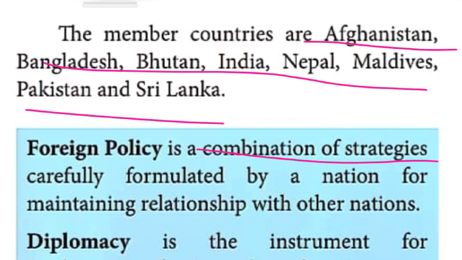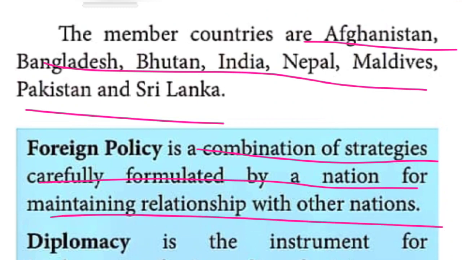Okay, strategy, method, a military-level method carefully formulated by a nation for maintaining relationships with other nations. That is called foreign policy. Diplomacy, in the sense, is an instrument for implementing the foreign policy of a state. That's an instrument. So they are using that technique. That's all. That's diplomacy. It's the instrument for implementing the foreign policy of a state. Okay, so that's a thing.